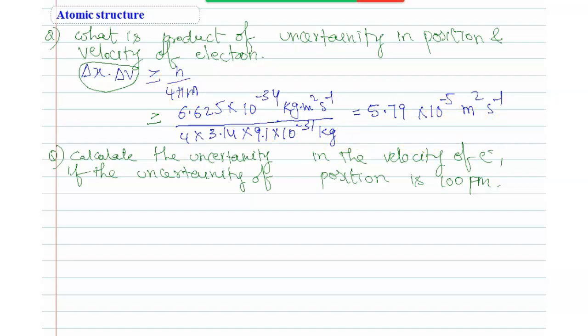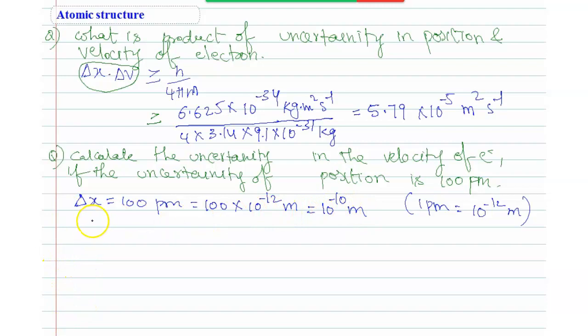The unit is meter square second inverse. The second question is to calculate the uncertainty in the velocity of the electron if the uncertainty in position is 100 picometers. So they gave the delta x value. We can convert picometers into meters: 1 picometer equals 10 power minus 12 meter. So 100 into 10 power minus 12 means 10 power minus 10 meter. So we know the delta x value.